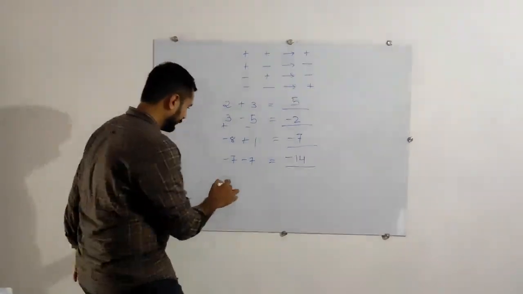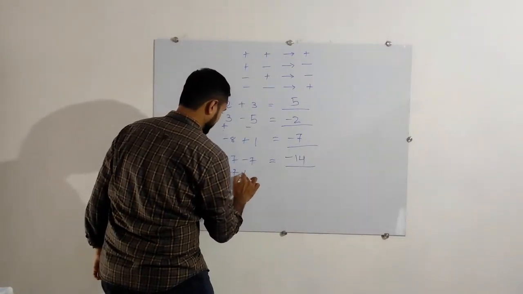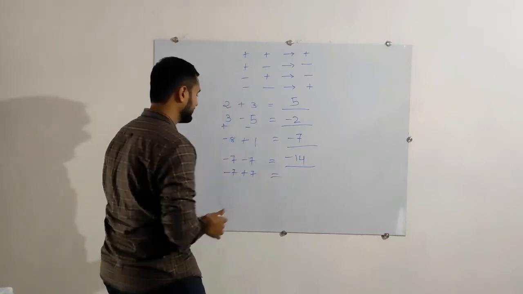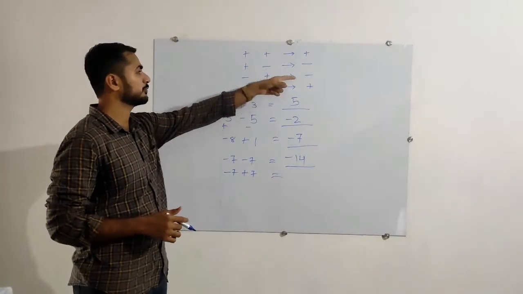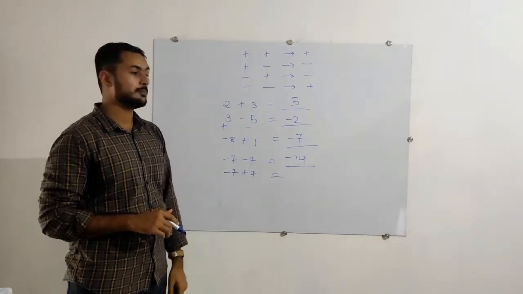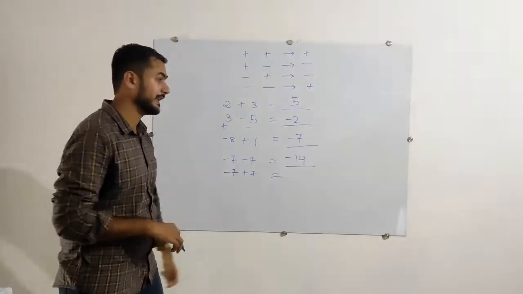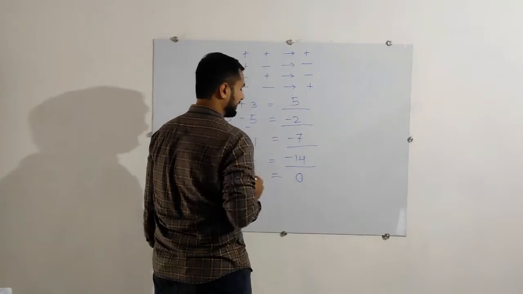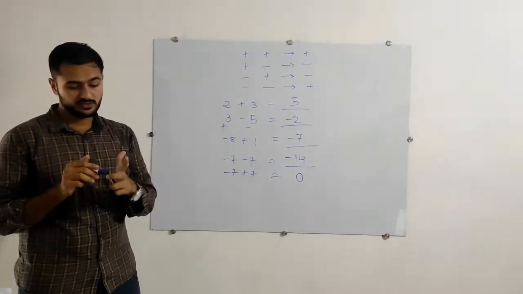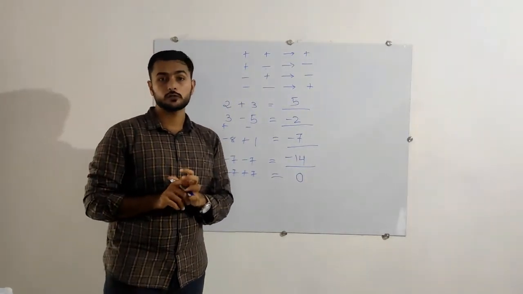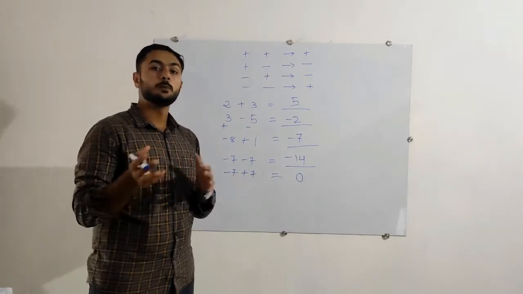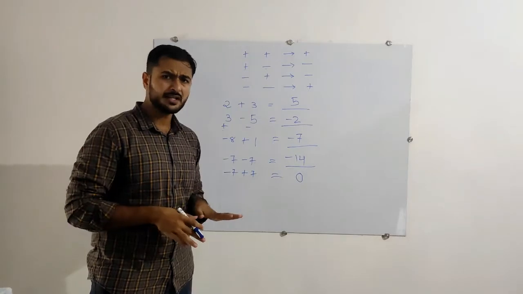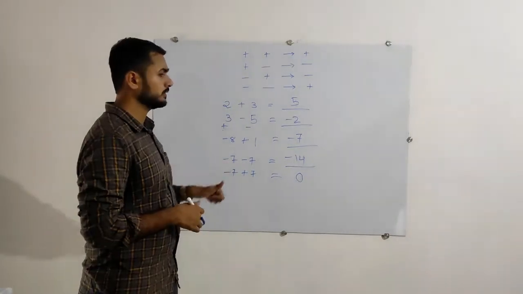But in the case of minus 7 plus 7, see, minus plus gives minus. So that will be subtraction. 7 minus 7 is 0. And for 0, we do not need to put any sign because 0 is neither positive nor negative. Clear? Just note it down.